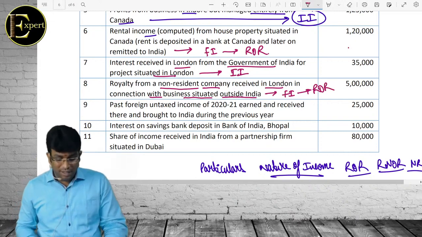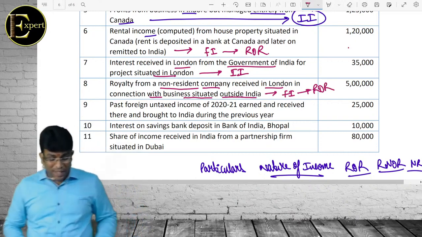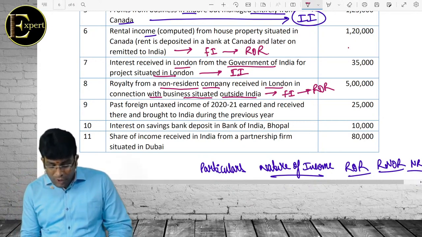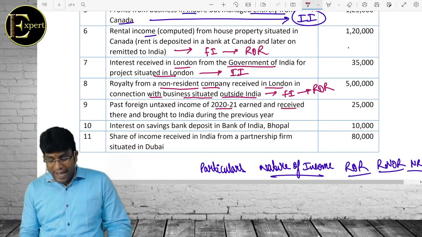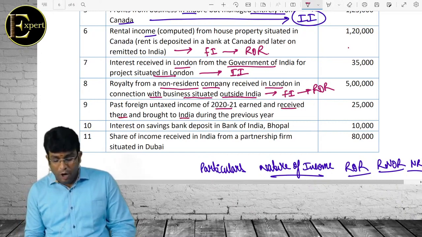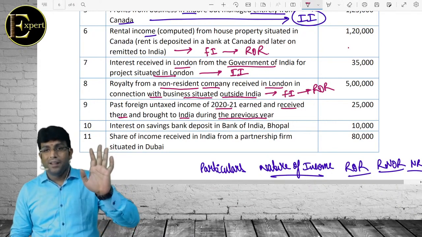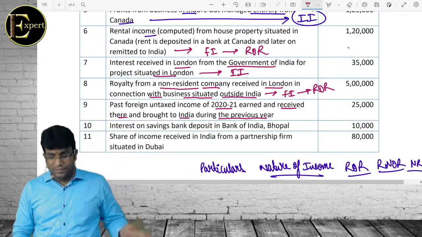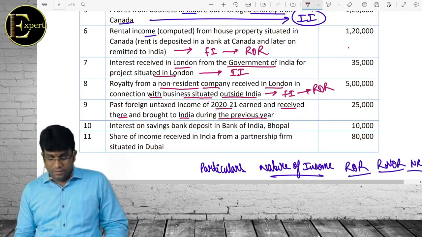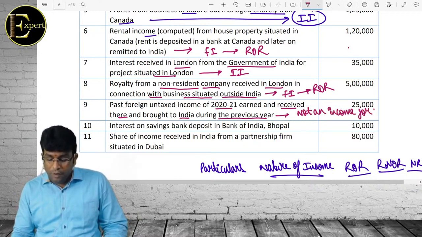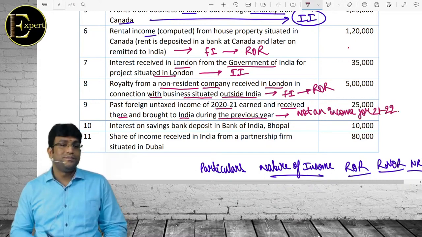So it is right? Next point is a very dangerous point. Past foreign untaxed income of 2021 earned and received there and brought to India during the previous year. You earned some money in 2021 which you are now bringing to India. What will happen? This is not an income for 21-22.